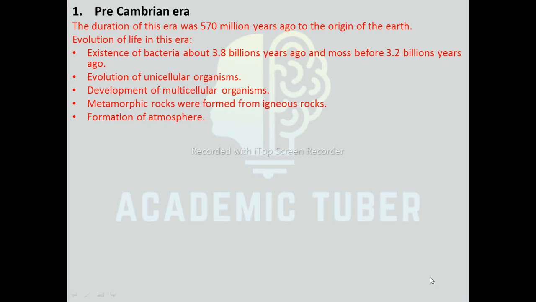Evolution of life in this era. Existence of bacteria about 3.8 billion years ago and moss before 3.2 billion years ago. Evolution of unicellular organism, development of multicellular organism, metamorphic rocks were formed from igneous rocks, formation of atmosphere.